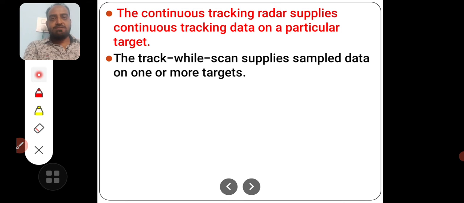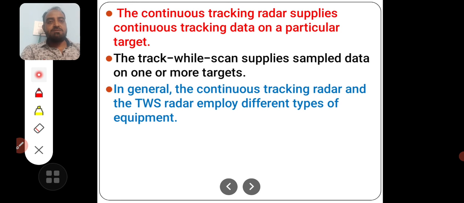Scanning is separate phase and tracking is separate phase. This is the traditional method. The another method of this system is track while scan. One part of the antenna continuously scans and another part of the antenna continuously keep the track of the target. So that is called as TWS, which is called as track while scanning.